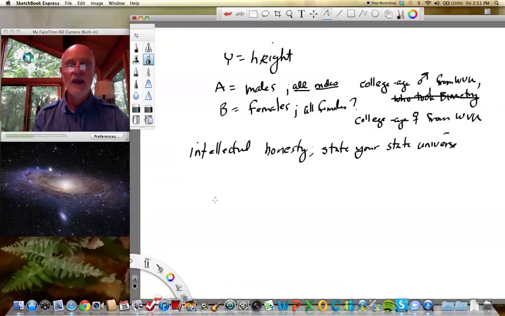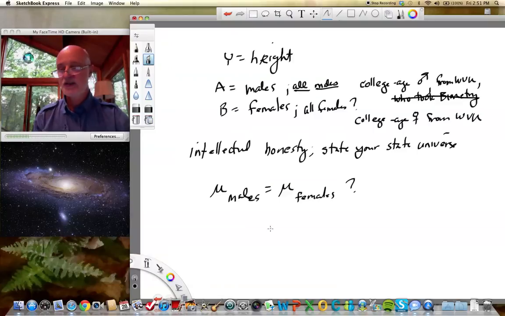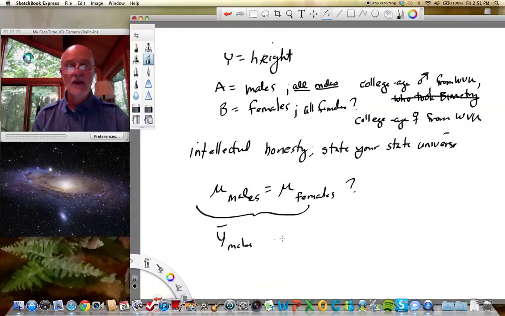Okay, so what are we asking when we ask whether males and females have the same height? In that case, our null hypothesis is mu for males equals mu for females. It's kind of a question, and we're going to come up with some probability. So when we get a sample that has y bar for males and y bar for females, we're going to test whether that hypothesis is true.